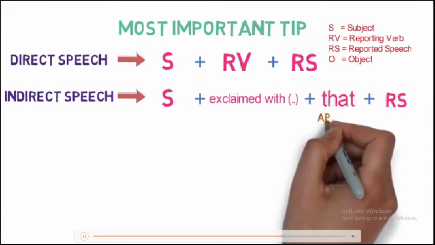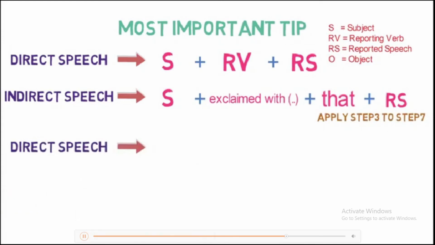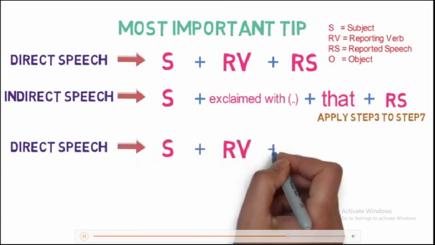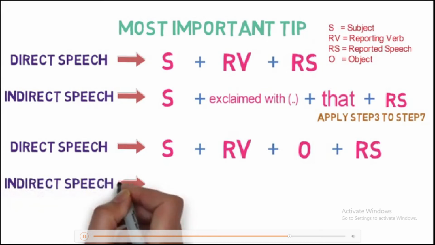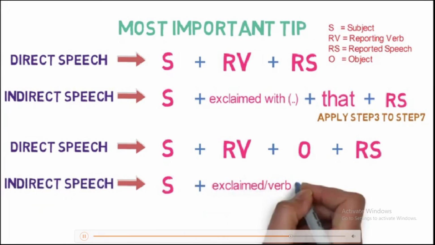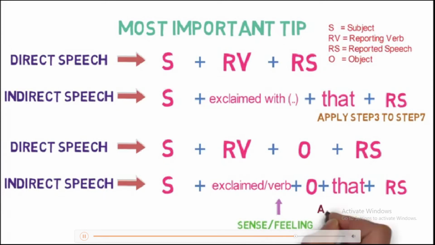Steps 3 to 7 need to be applied in the reported speech. If the direct speech has a structure of subject plus reporting verb plus object plus reported speech, then in the indirect speech the structure will be subject plus exclaimed or a verb plus object plus that plus reported speech. Here the verb could provide the sense or the meaning of the exclamatory sentence. Also, steps 3 to 7 need to be applied in the reported speech. Now we have learned the 7-step formula and an important structure. Let's understand the application of these steps with an example.